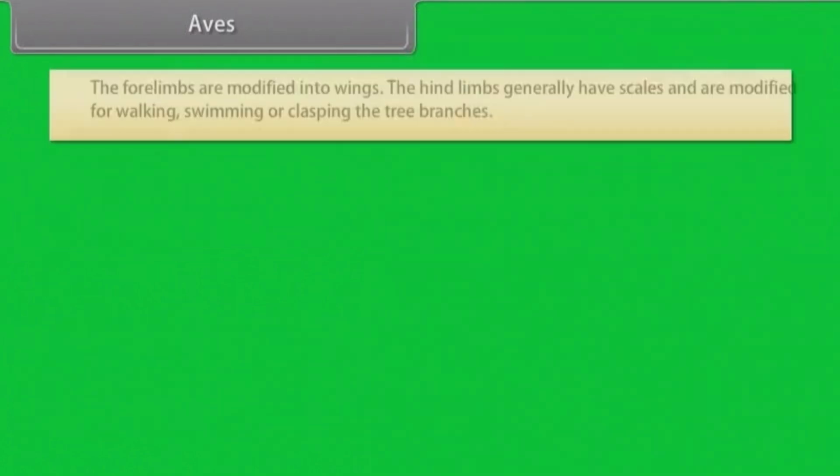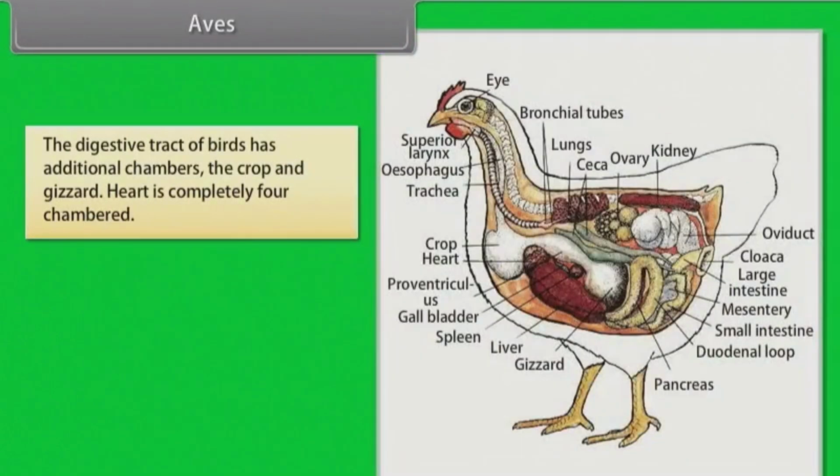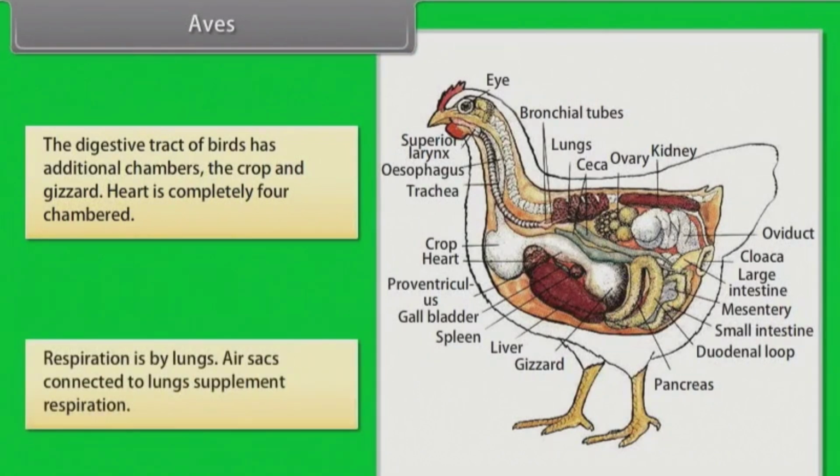Pneumatic. The forelimbs are modified into wings. The hind limbs generally have scales and are modified for walking, swimming, or clasping the tree branches. The digestive tract of birds has additional chambers: the crop and gizzard. Heart is completely four-chambered. Respiration is by lungs. Air sacs connected to the lungs supplement respiration.